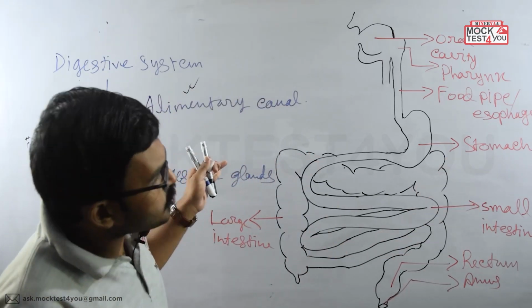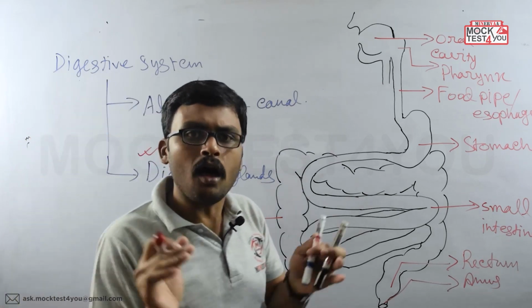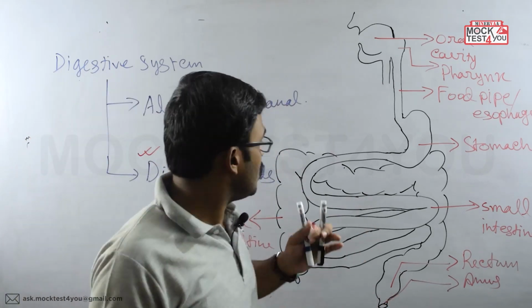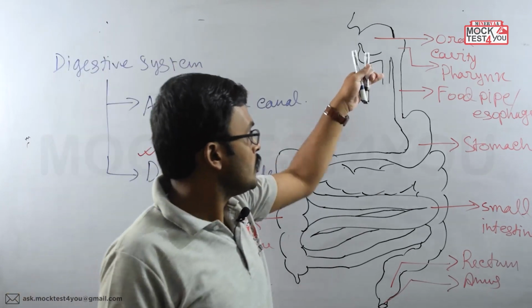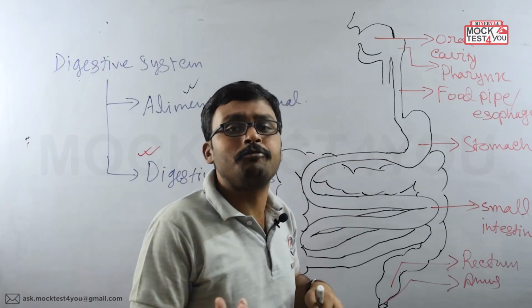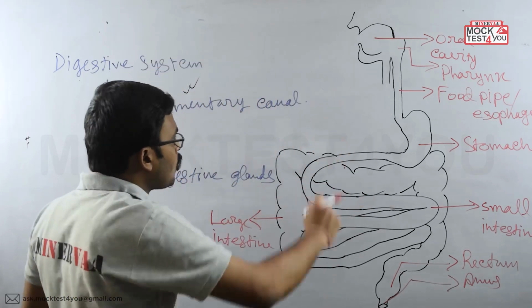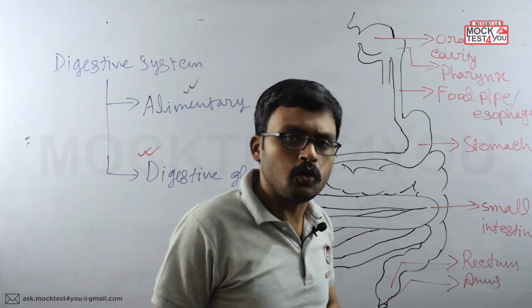So these structures have merged together to make a single alimentary canal. So the organ system is made of different organs.